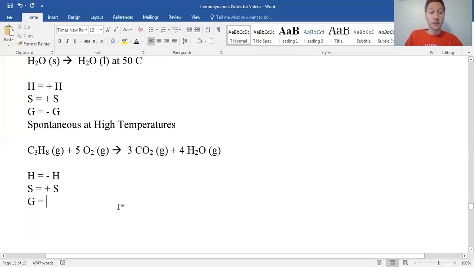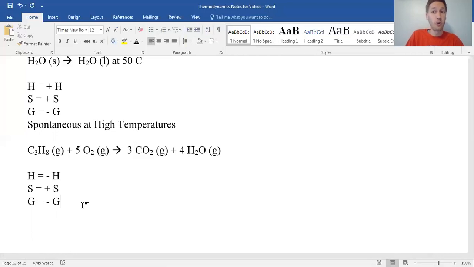So what's the sign of G here? So we have a negative H and a positive S. So under these conditions, I didn't even put a temperature. We don't need to have a temperature. This will be a negative G at all conditions, meaning that no matter what the temperature is, oxygen and propane will react. All right, so it doesn't matter what the temperature would be, we can make that prediction.